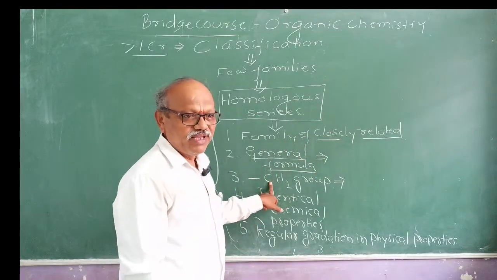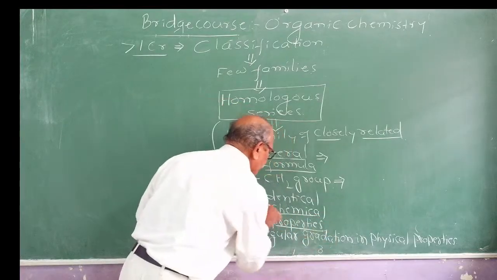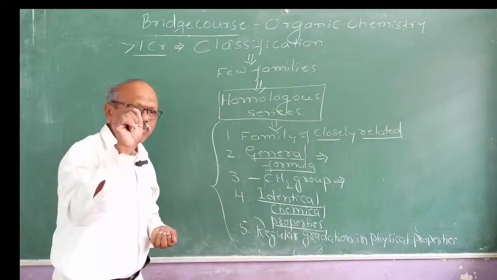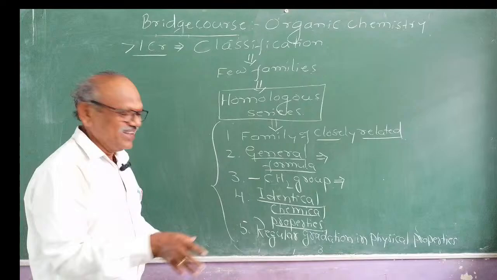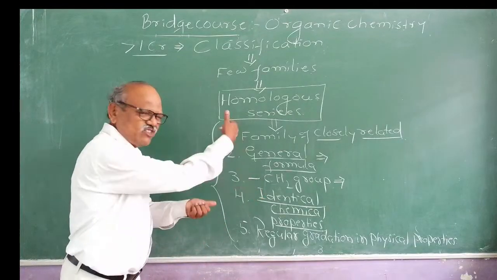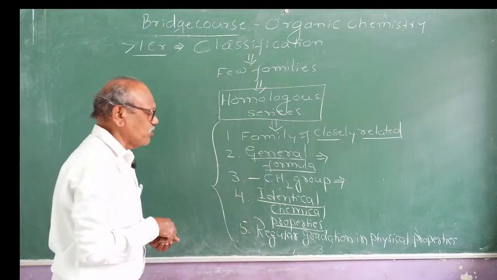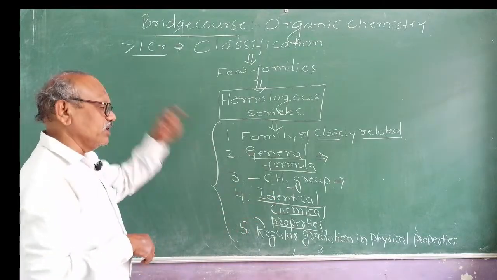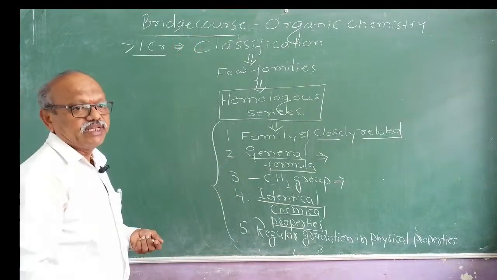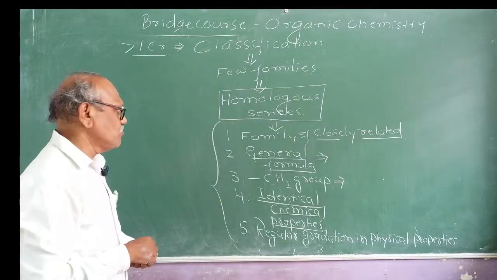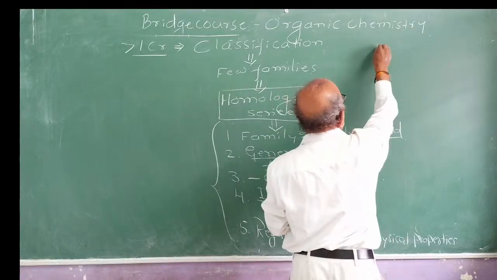Every member of the family here differs by a CH2 group, and they will have identical chemical properties. If I study one member of the family, almost all members of that family will have similar behavior. Their genes will be the same, therefore their behavior will be the same. They will have similar chemical properties. Regular gradation in their physical properties means melting point and boiling point will go on gradually increasing as the molecular weight increases. And these families are determined by the functional groups.